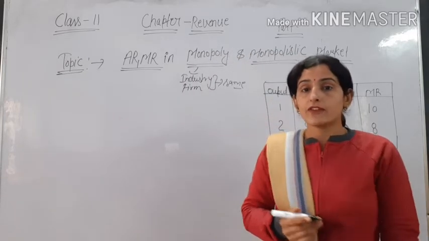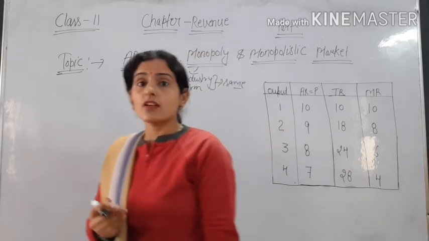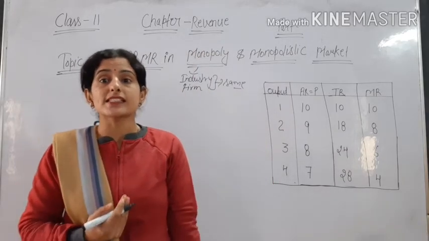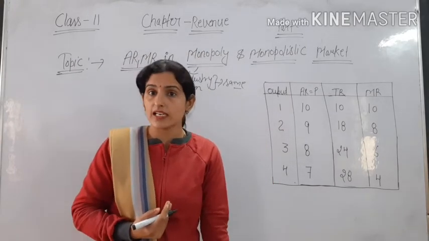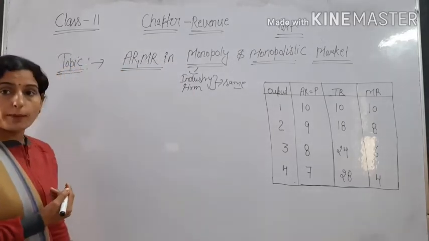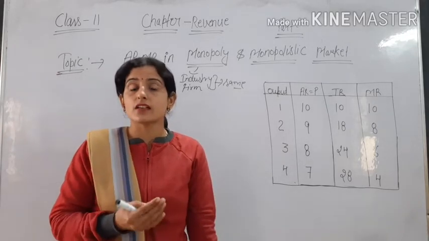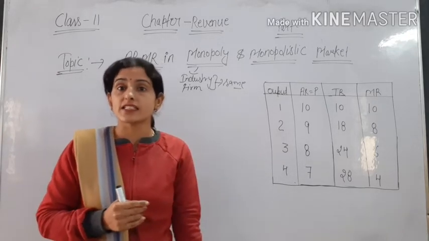If there is decreasing cost, then the firm will decrease price. If there is increasing cost, then the firm will increase price. The same is true in monopolistic competition. In monopolistic competition also, there is a decrease in price when there is a decrease in cost.